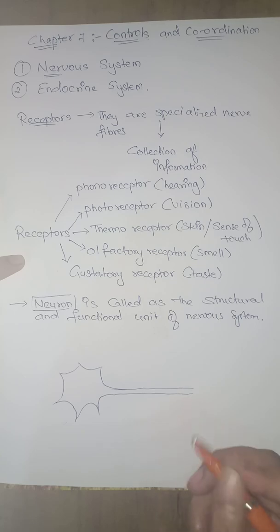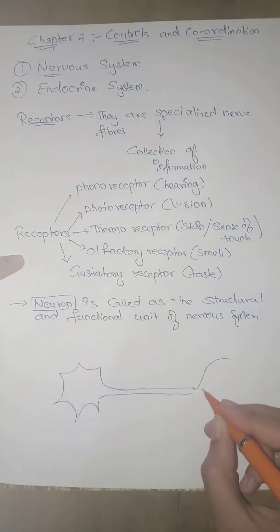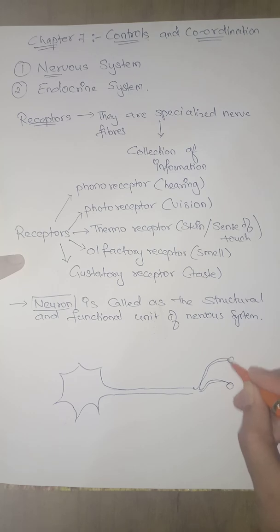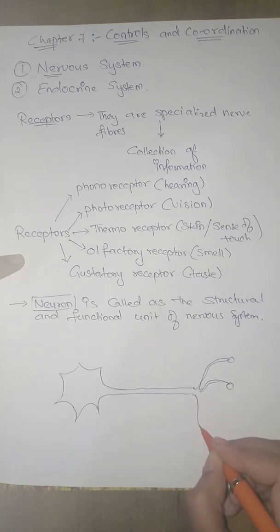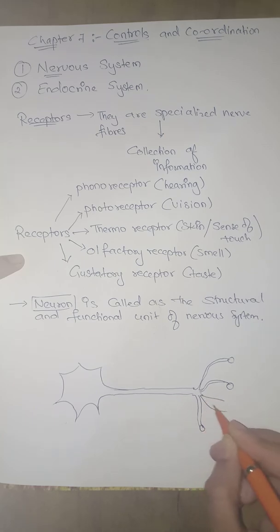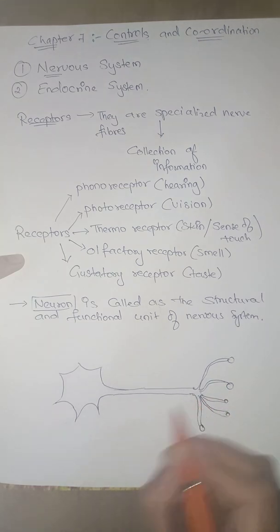This is what we have, and at the lower ends we have the synapses. So this is what you have, the synapses.